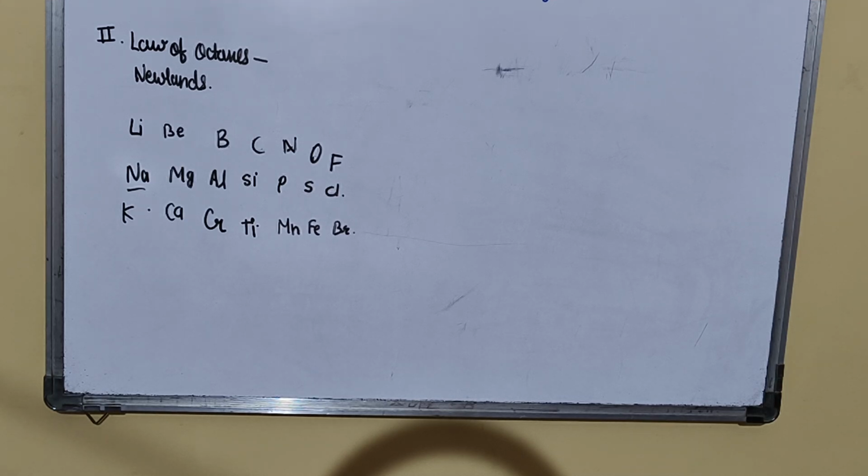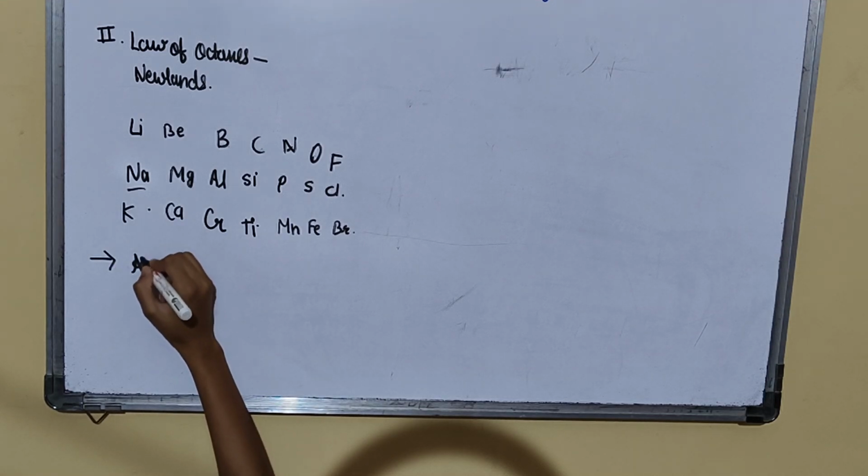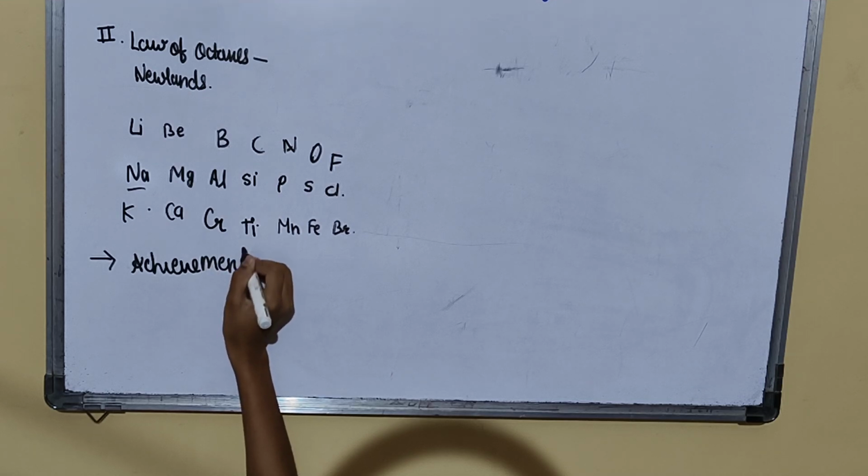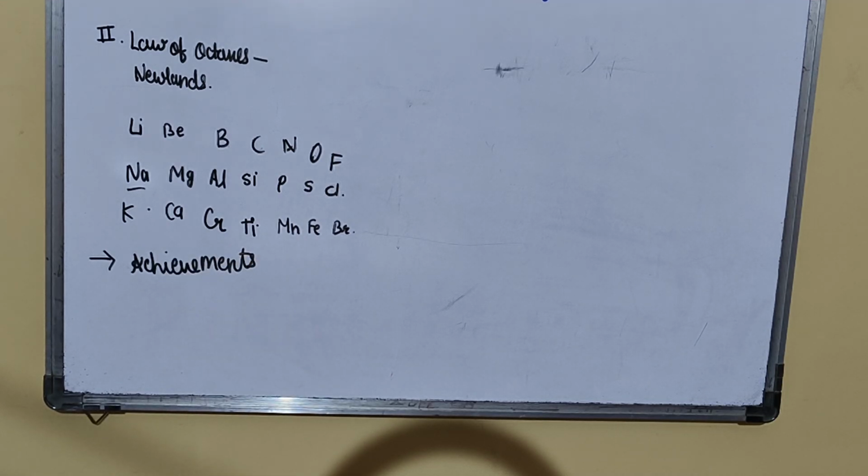Now, there were some achievements of Newland's classification of octaves. First was atomic weights as the basis for classification. Atomic weight of an element was recognized as the basis of classification of the elements. Second, periodicity. The periodicity as a fundamental property of elements was recognized for the first time.